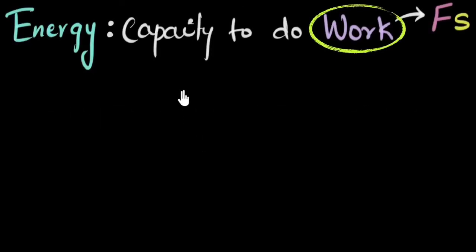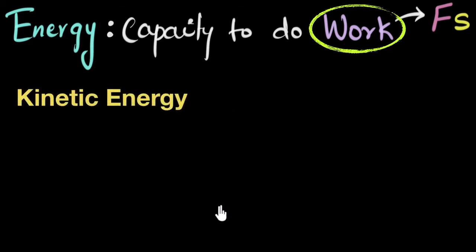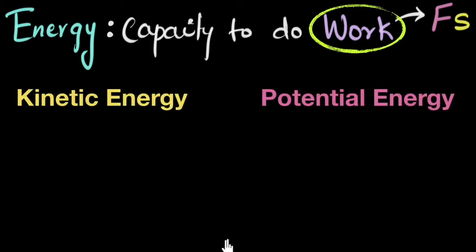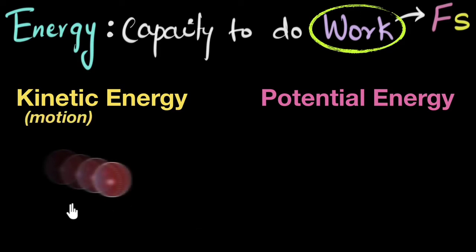All right? So let's quickly summarize what we learned in this video. Anything that can do work must have energy. And we mainly saw two kinds of energies, kinetic energy and potential energy. Kinetic energy, the word kinetic stands for motion, so it's the energy due to moving things. Anything that is moving can do work, and so it must have energy. Faster it moves, more kinetic energy it has. Potential energy is the energy that's waiting to become kinetic. That's one way to think about it.